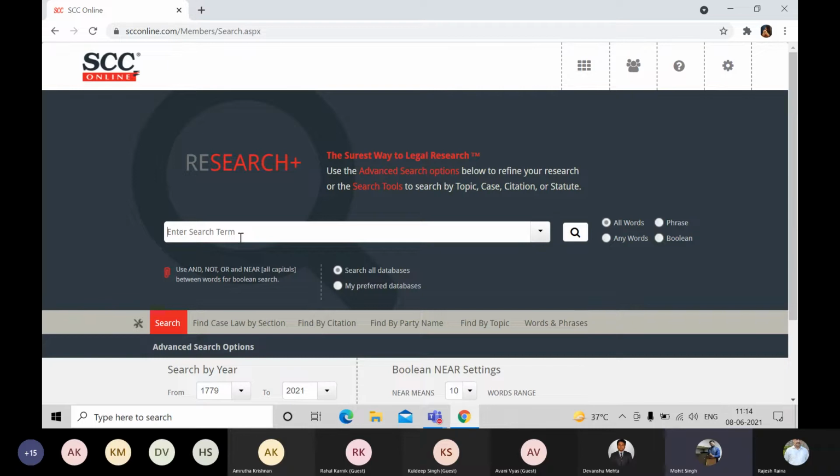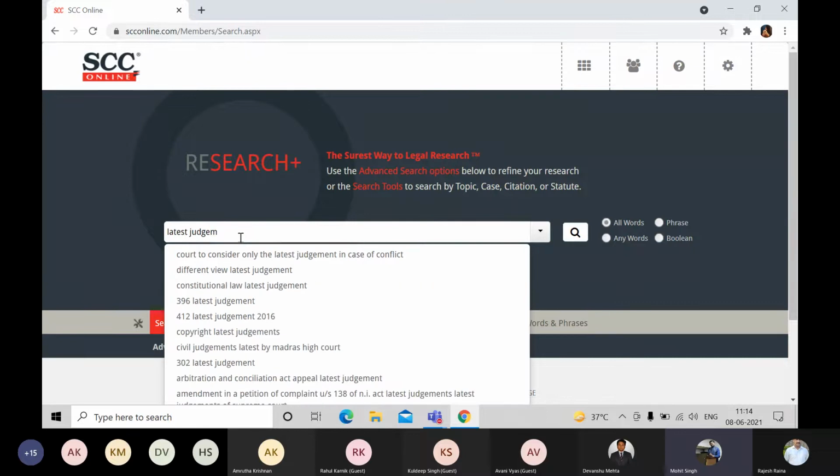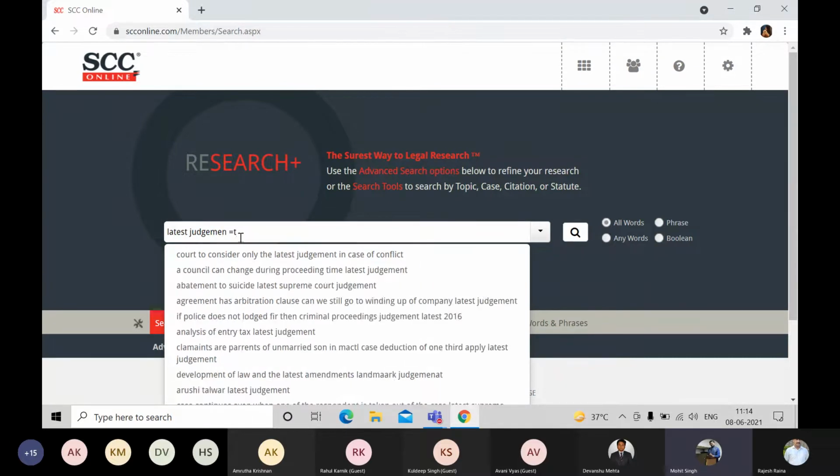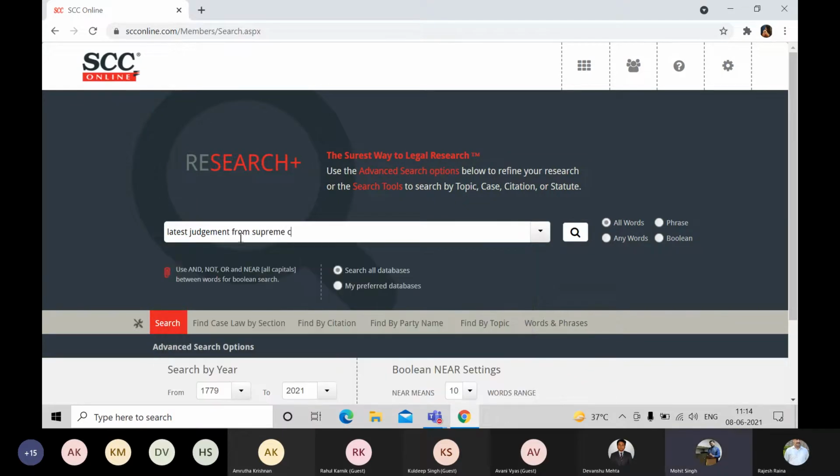So what I'll do is, first of all, I'll type latest judgment from Supreme Court of India, or whichever you wanted to type as per your formulation of the query. So Mr. Anna is typing latest judgment from Supreme Court on mens rea. Let me spell it for you, Mr. Anna. MENSREA. And these are two different words.